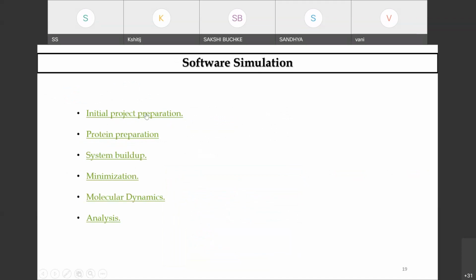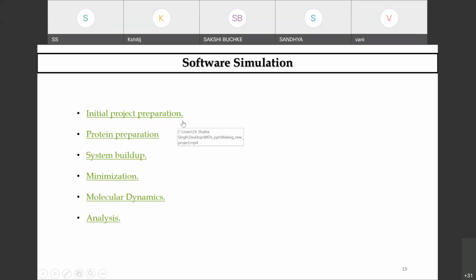So initially we will be preparing a biomolecule, and then preparing a protein. Then we will have the system build up. Then we will have minimization, then molecular dynamics, and then analysis. Okay, so please remember these steps, participants. If you want to note it down, you can, but we will be providing you the PPTs and other prerequisites which are required for simulation. But when you see the demo it will be easier. So I'm just telling you that you should note it down for your ease.